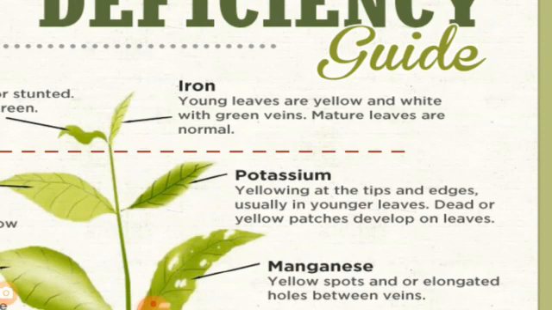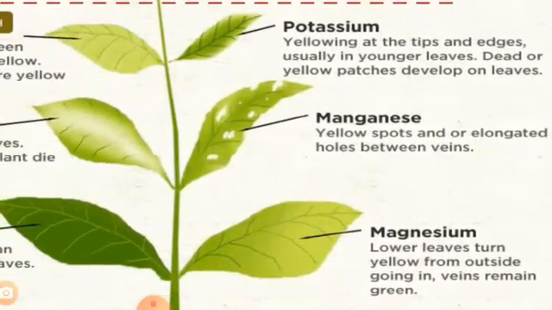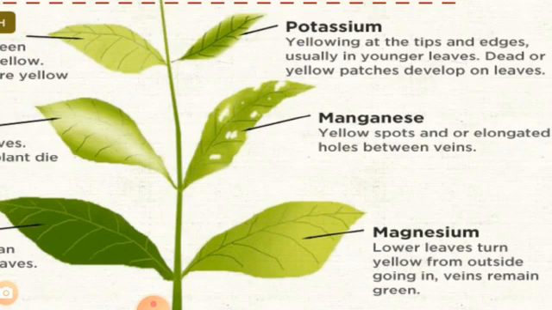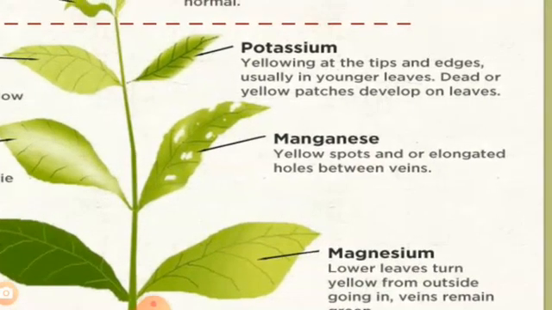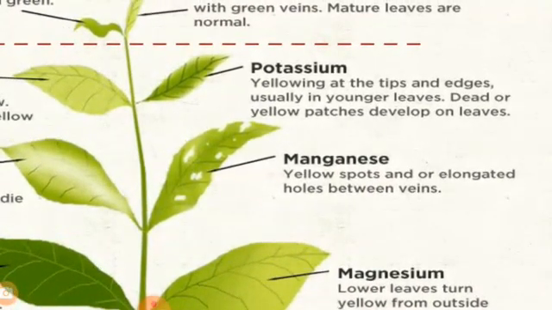Then, potassium deficiency shows yellowing at the tips and edges, usually in younger leaves. Dead or yellow patches develop on leaves because of potassium deficiency. In this picture, we can see white spots on the leaf surface because of manganese deficiency. The yellow or white spots are elongated holes between veins because of manganese deficiency.